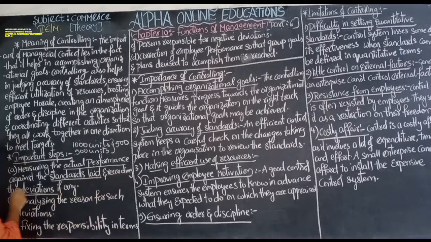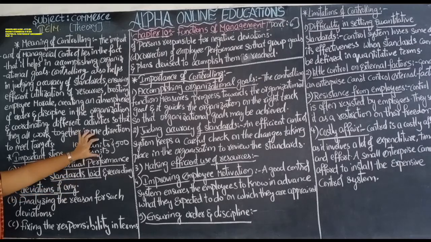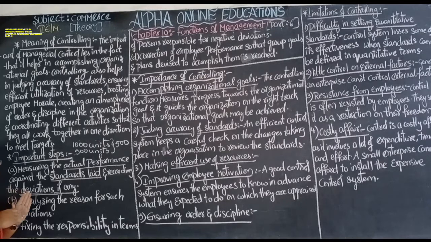And recording the deviations, if any, means if there is any difference between the actual performance and the estimated performance. Standards means estimated. That difference is considered a deviation, meaning they have gone off the track.